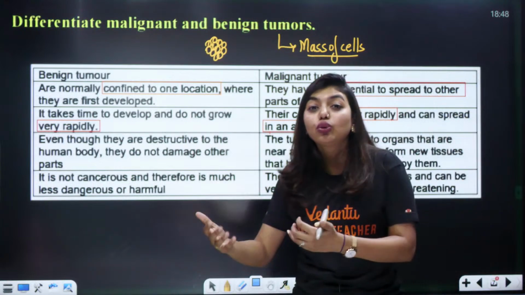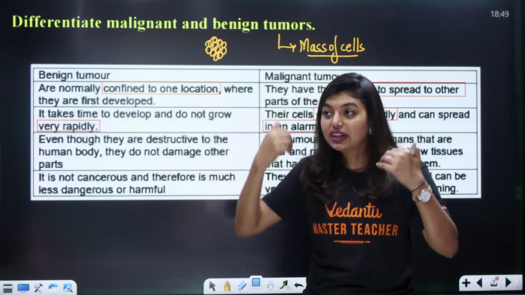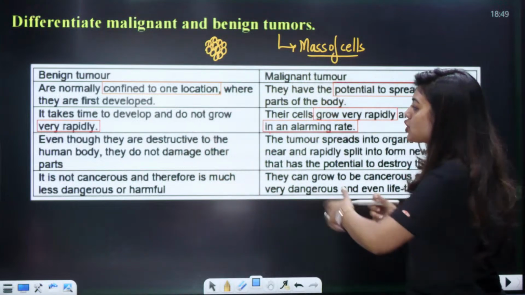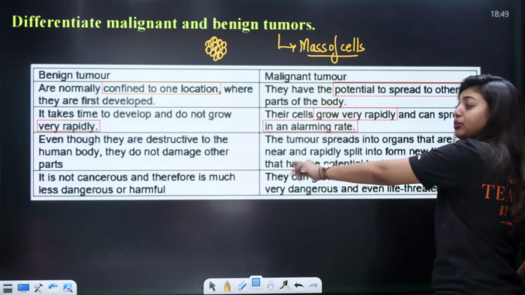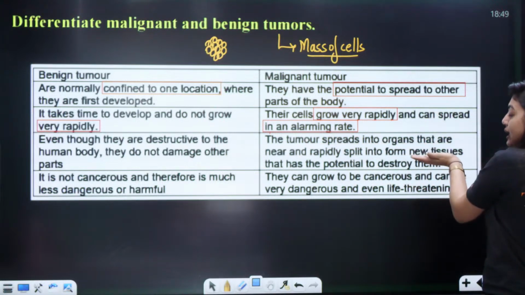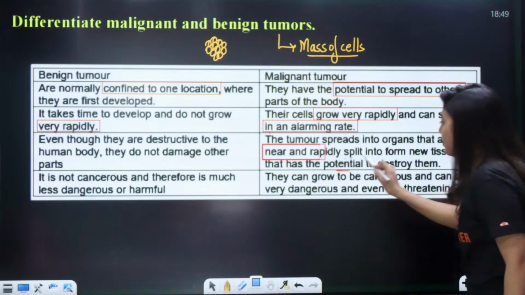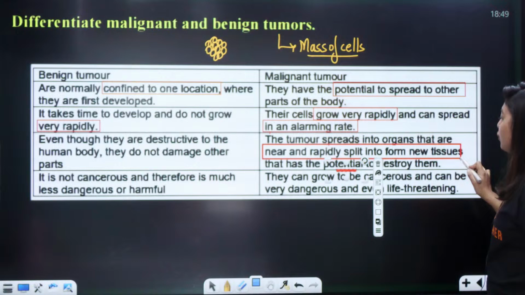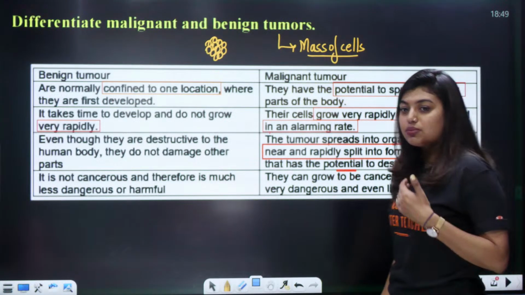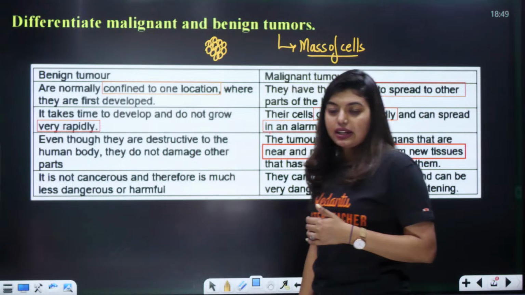You don't know who told whom, what happened. So it is very difficult to stop a rumor from spreading. The same thing is happening here. The tumor spreads into the nearby organs and rapidly splits to form new tissues that have the potential to destroy them. So it is more dangerous. Okay, very nice.